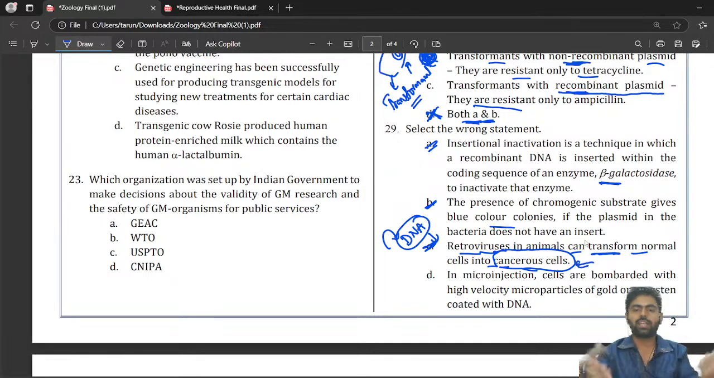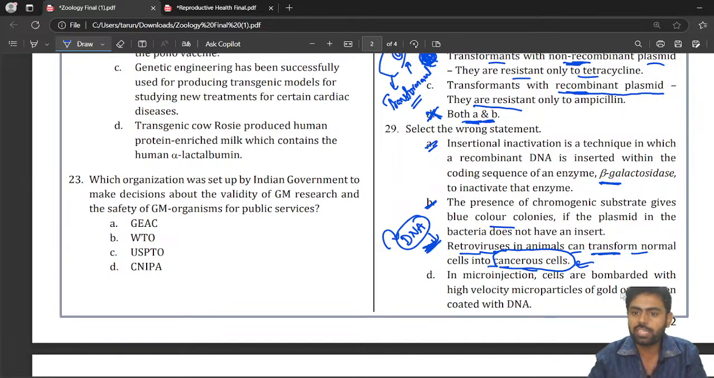If they join the DNA, they will keep on producing. They keep on producing until we break that DNA strand and we separate and isolate. Until then, they keep on producing multiple cells. So that becomes a tumor, that becomes cancerous cells. So this is also correct.